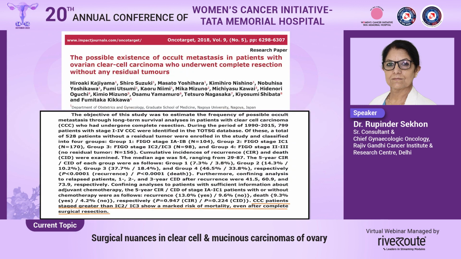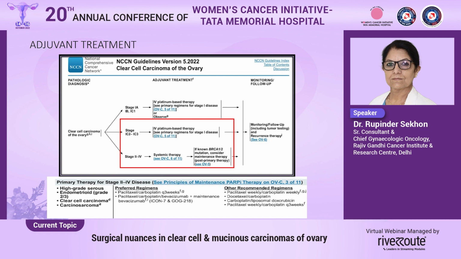Clear cell carcinoma patients who are stage greater than 1C2 and 1C3 show a marked risk of mortality even after complete surgical resection. And this, they said, is possibly because of the existence of occult metastasis in patients with ovarian clear cell carcinoma, because they're associated with endometriosis, and you might have endometriotic deposits here and there where you have not seen, or very small microscopic endometriotic deposits. So even though you think that you have done a fantastic surgery, it might actually be suboptimal.